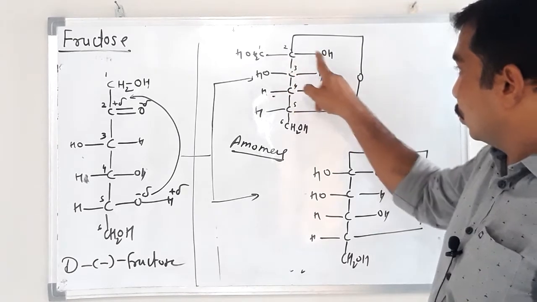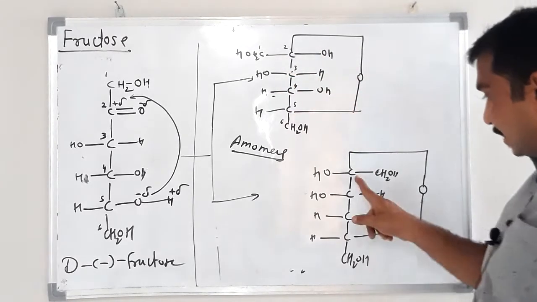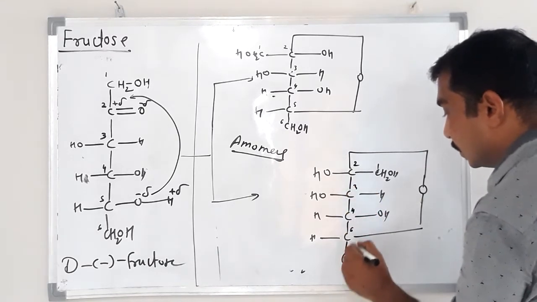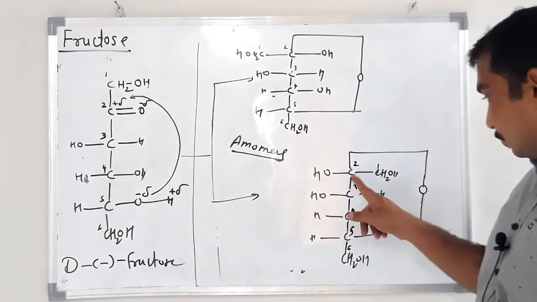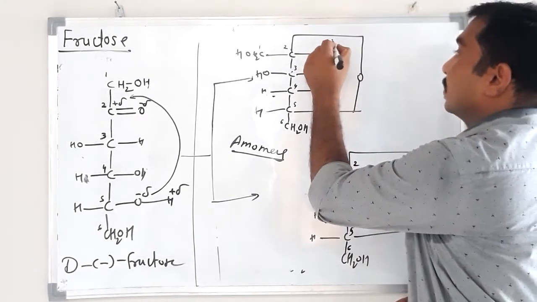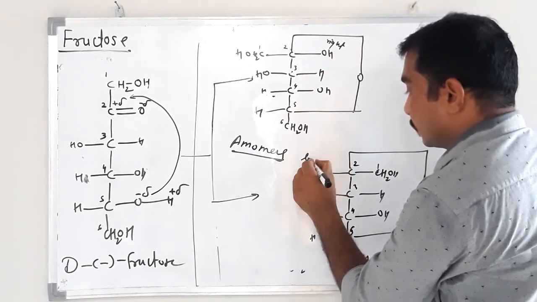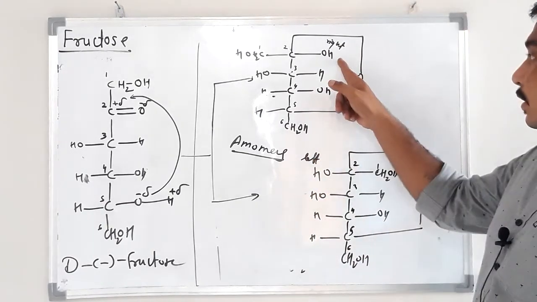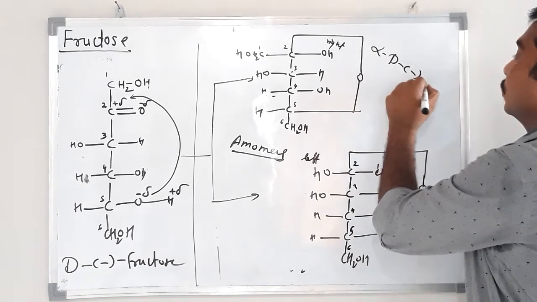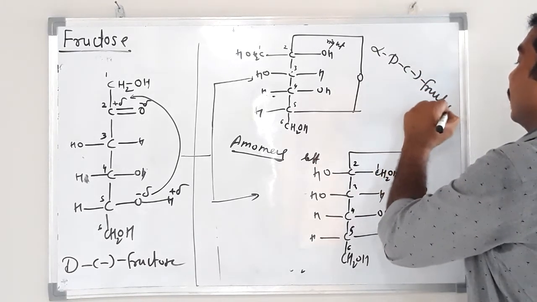At carbon number 2, the OH group is on the right side. At carbon number 2, 1, 2, 3, 4, 5, 6, the OH group is on the left side. Here right side, here left side. OH group on the right side means alpha D negative fructose, for example.